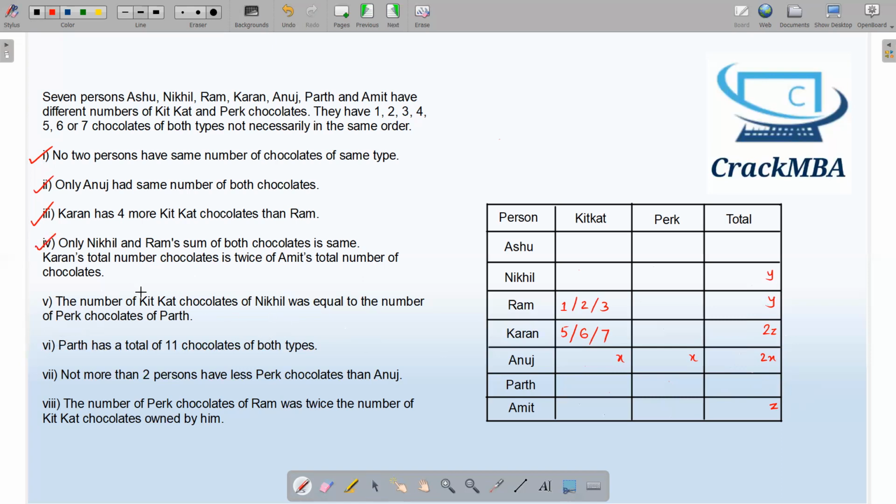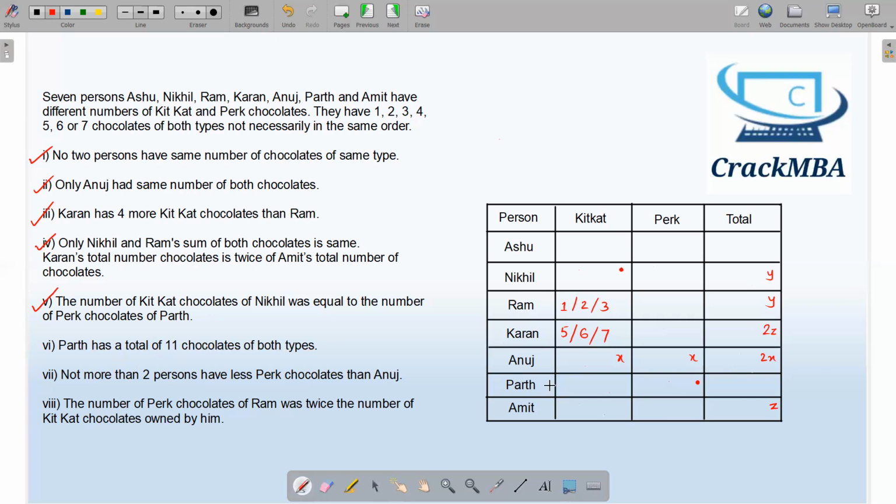Next one, the number of Kit Kat chocolates of Nikhil was equal to the number of Perk chocolates of Parth. So the number of Kit Kat chocolates of Nikhil, this value, and the number of Perk chocolates with Parth is the same. So this value and this value are the same. That's why I've kept them like this, a notation that I have taken. I'm done with this also.